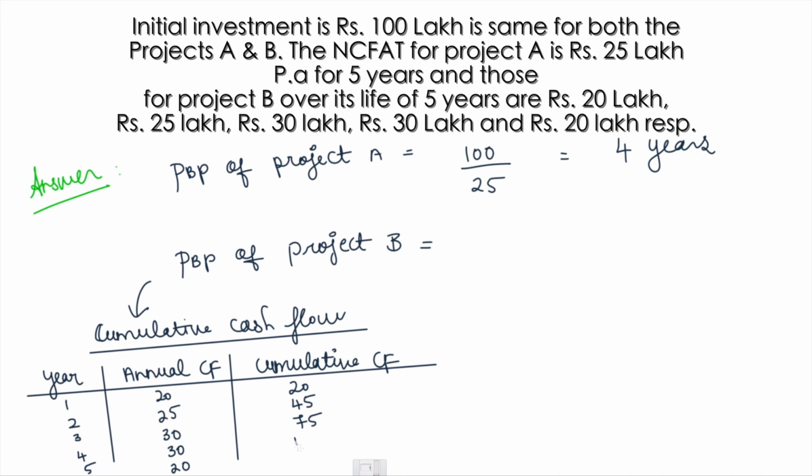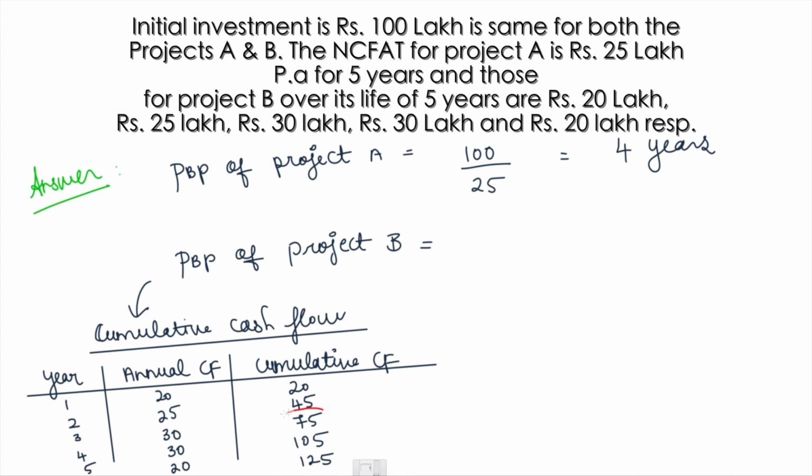What happens here? I just invested 100 lakhs. In year 4, I am getting 105 lakhs, right? But I should be computing my payback period for rupees 100 lakhs alone, so you should be taking the previous year. In the third year, I will be getting back my 75 lakhs. After that, how much amount is left out of 100 lakhs?